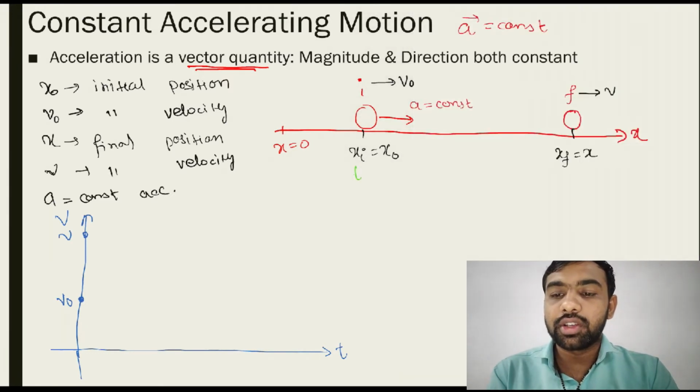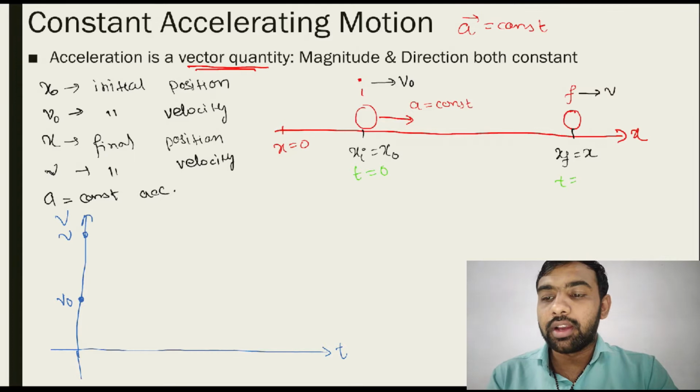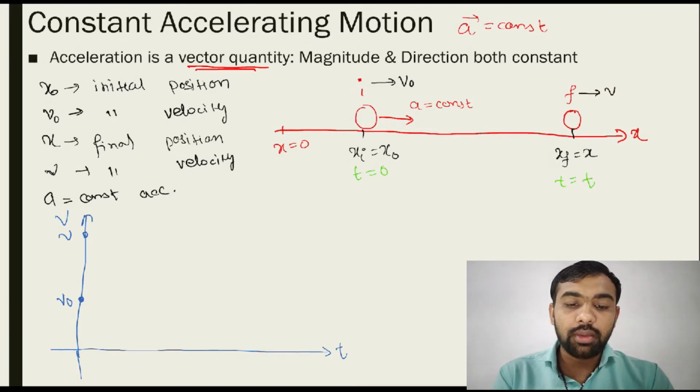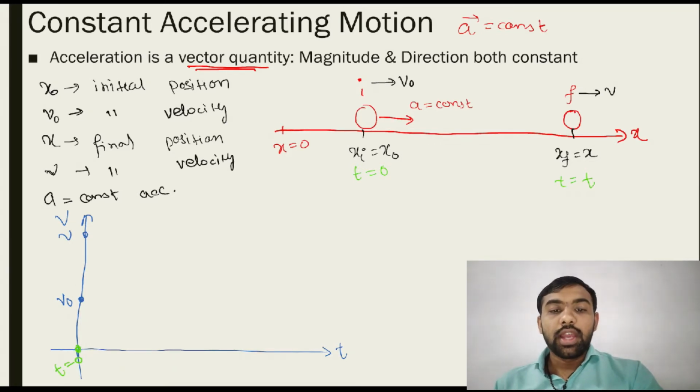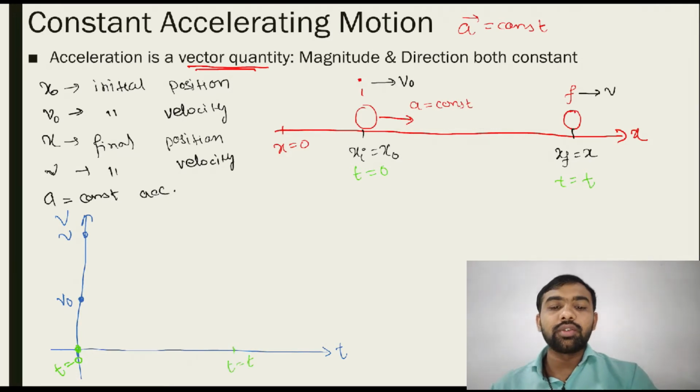The object starts the motion at t equal to 0, and reaches the final position at time t. So when the velocity is v0, time is 0, and at velocity v, time is t.